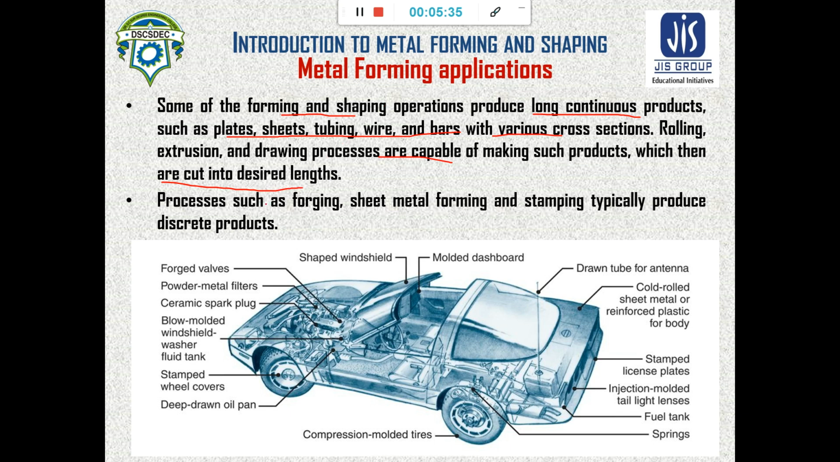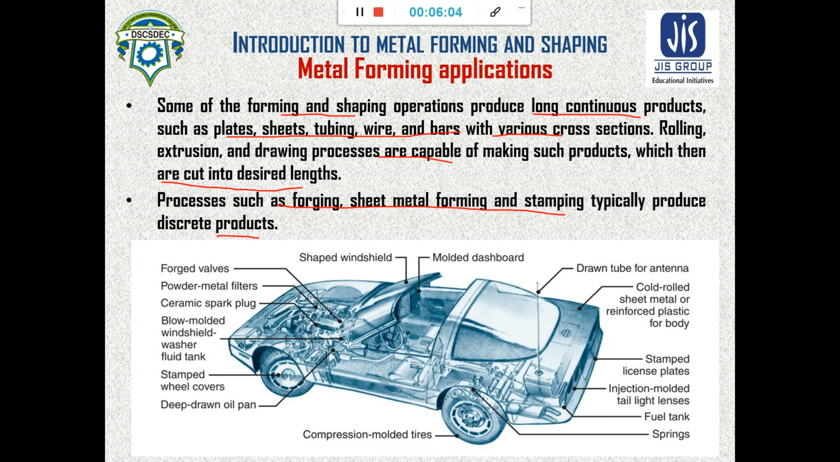Other processes can make discrete products, such as forging, sheet metal forming and stamping. They produce discrete products. Now in a typical automobile there are various products which are formed using metalworking or shaping.